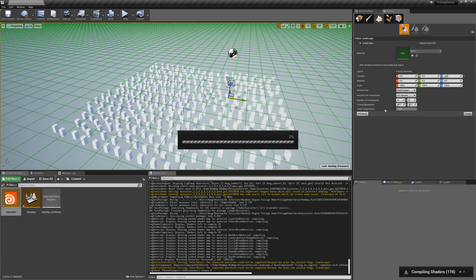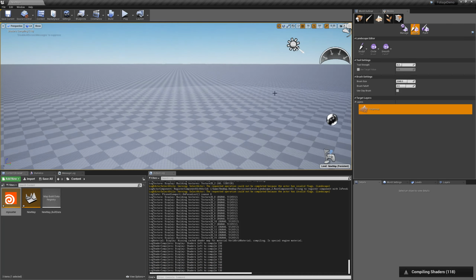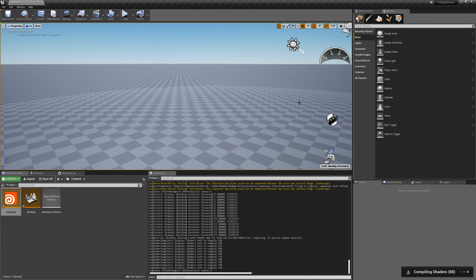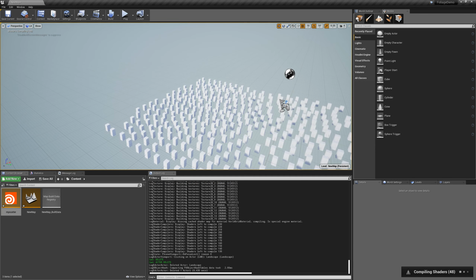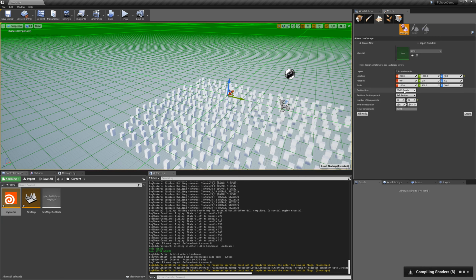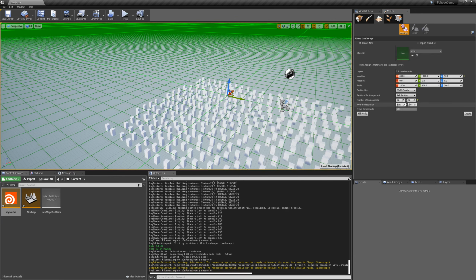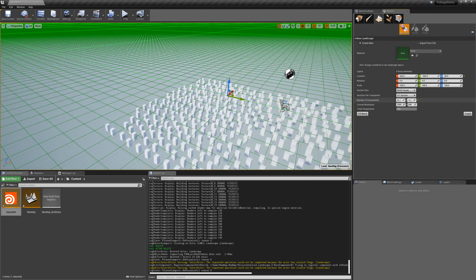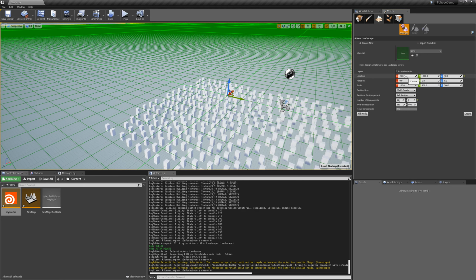I accidentally made the overall resolution too big, so it's taking a little while. Oh yeah, I made that way too big. Let's just delete that and try again. For this test, we can turn it way down. It's not that important.